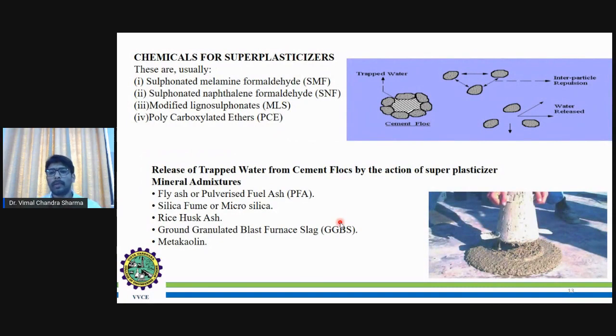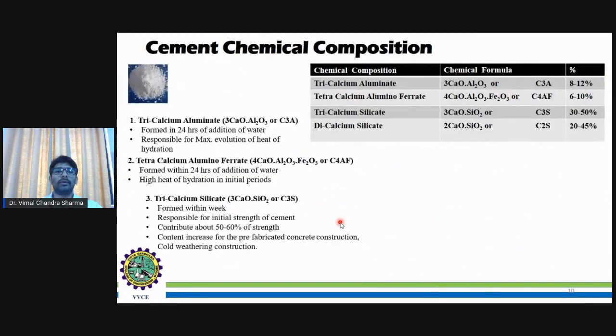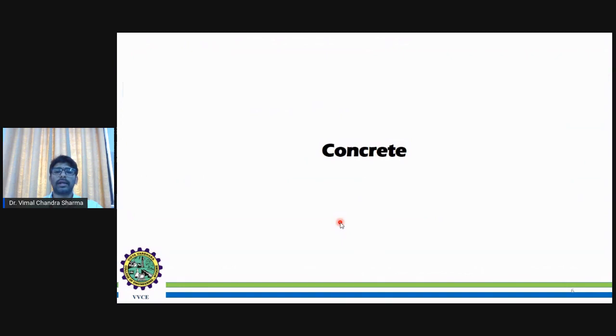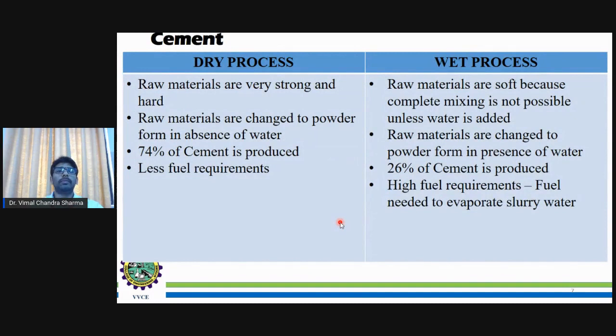So, to summarize today's class, I will go through it quickly again. What we have seen today: I started with concrete. As I mentioned, concrete is a combination of fine and coarse aggregate, cement, and water. There are two processes by which cement is prepared, the dry and wet process. In the dry process, 74% of the cement is produced, and in the wet process, 26% of the cement is produced.